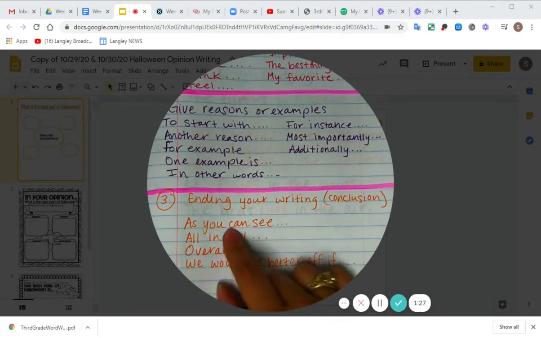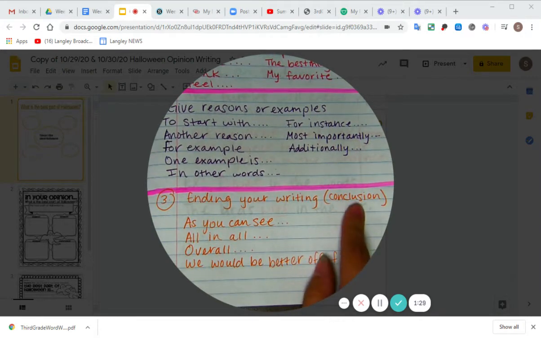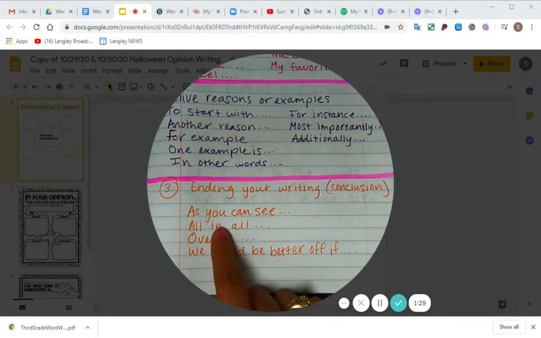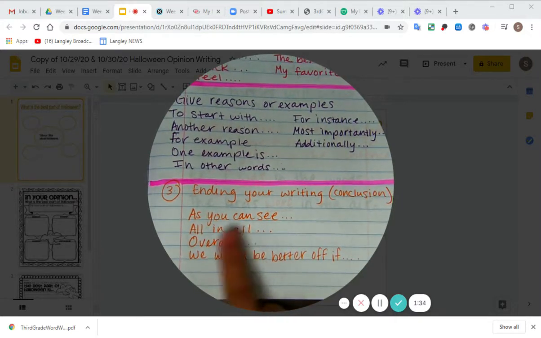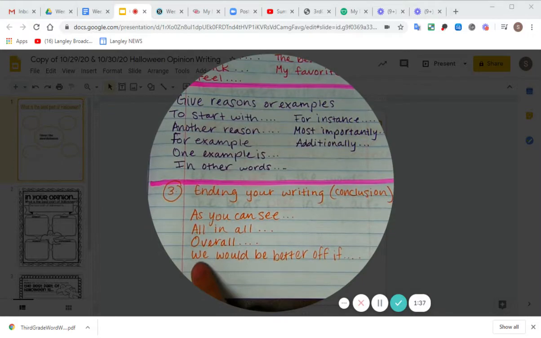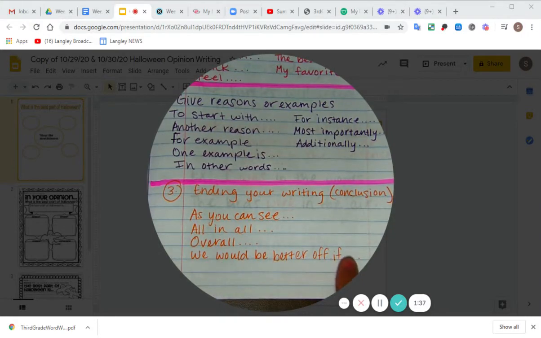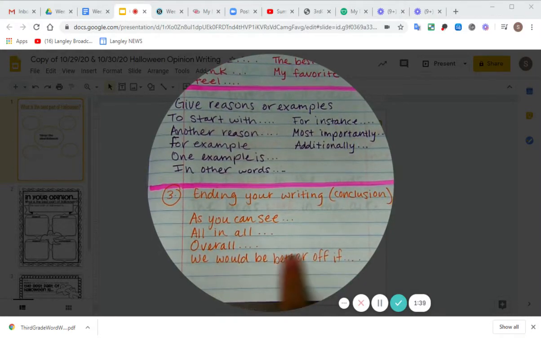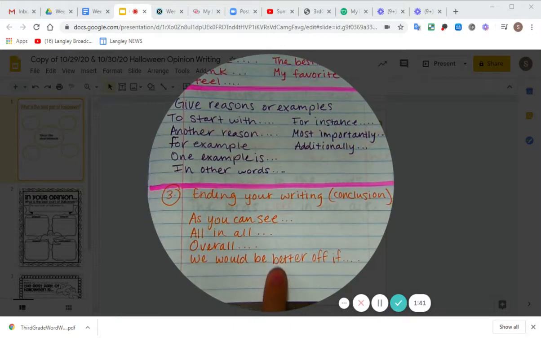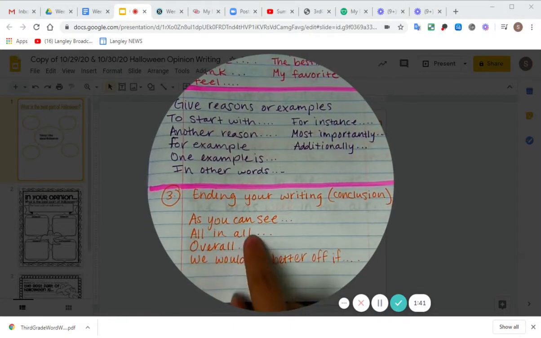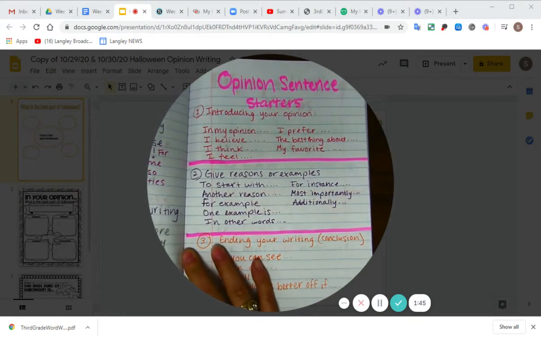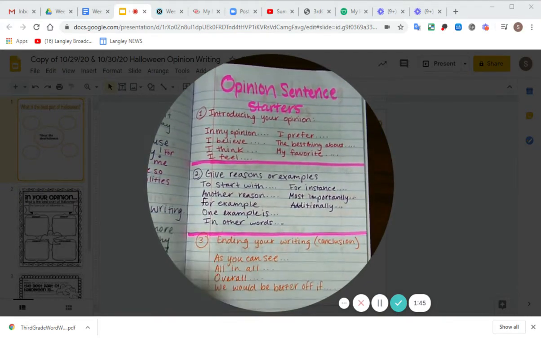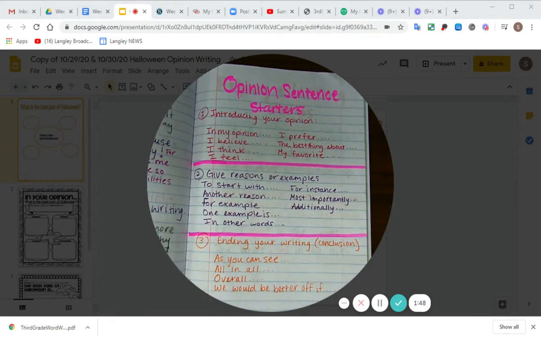And then when you get to the end of your writing, your conclusion, you have some sentence starters here: as you can see, all in all, overall, or we would be better off if. This last one might not be the best one for this writing prompt this week, but we could use any of these other ones. So this was just a quick review of those opinion sentence starters.